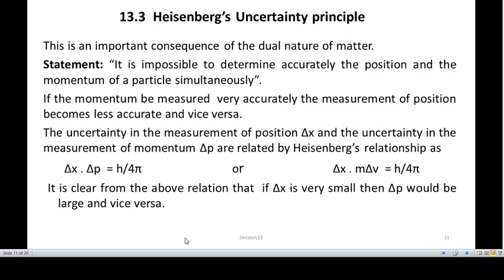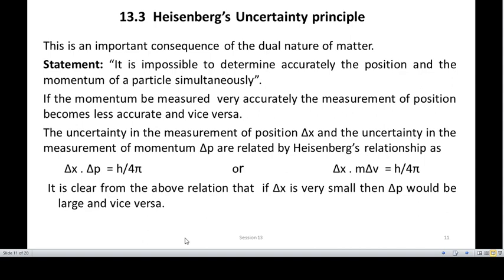According to Heisenberg's uncertainty principle, it is impossible to determine both position and momentum of a particle precisely and simultaneously. It is impossible to determine the position and momentum of a particle precisely or accurately and simultaneously.